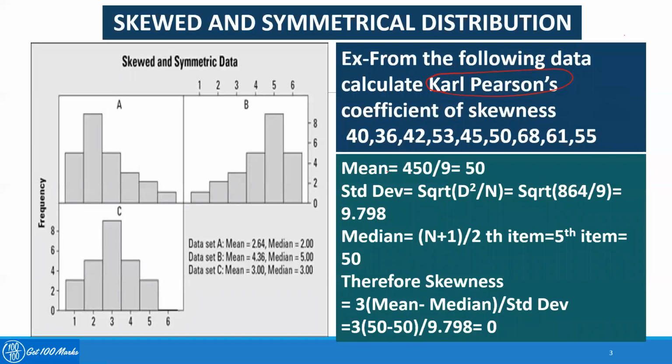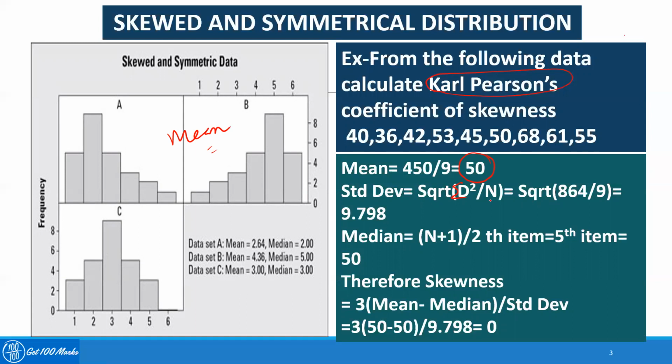Now first calculate the value of mean. How do we calculate the value of mean? Mean is equal to the total value. So you add all the values and divide by the number of observations, which is coming as 50. Now we have to calculate the next measure, which is standard deviation. Standard deviation is the square root of the summation of d square divided by n.